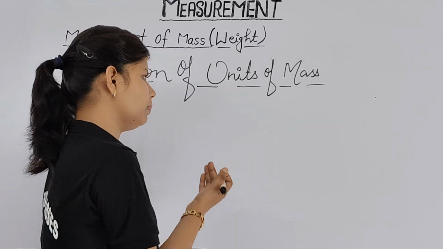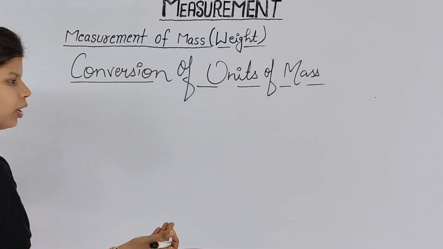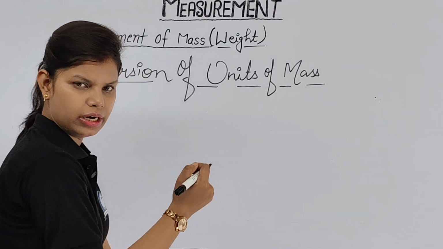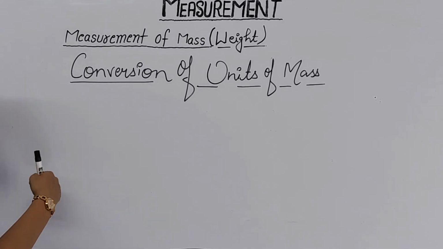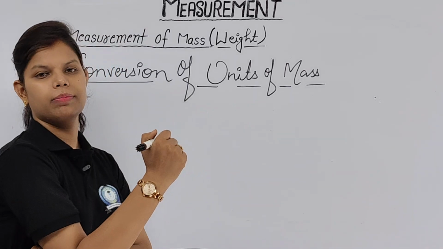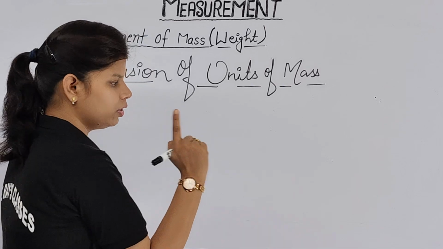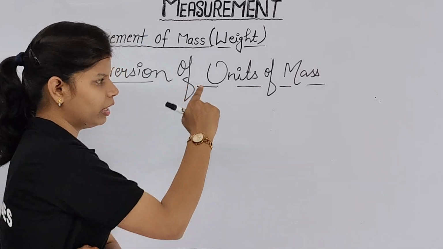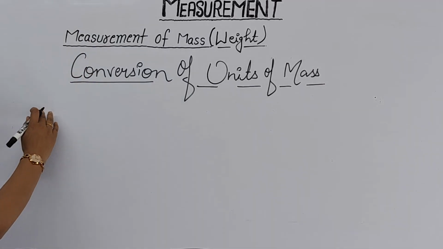Whether we multiply or divide totally depends on us. As I told you, milligram is the smallest unit, whereas kilogram is the biggest one. If somebody asks you which is the biggest unit, kilogram is the biggest unit and milligram is the smallest unit. Clear? Please make sure you remember these important terms while dealing with this chapter. So please make a note of this: conversion of units.